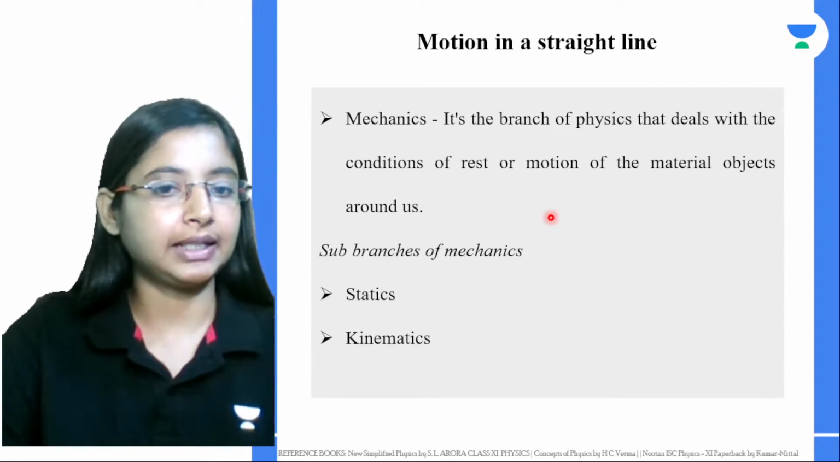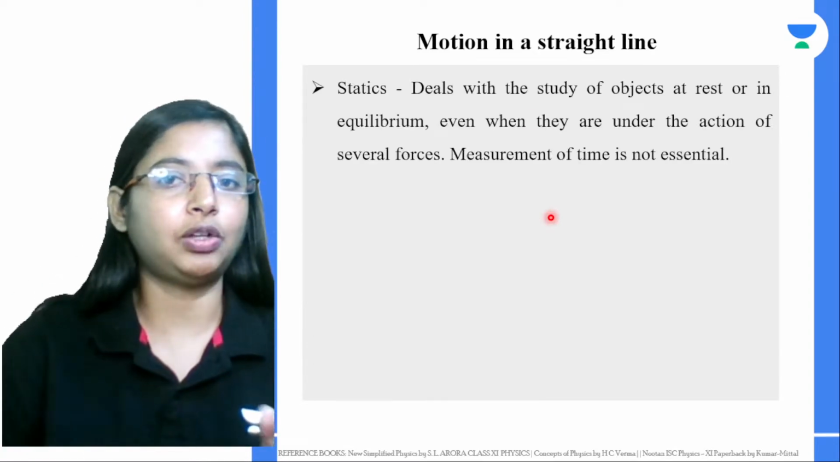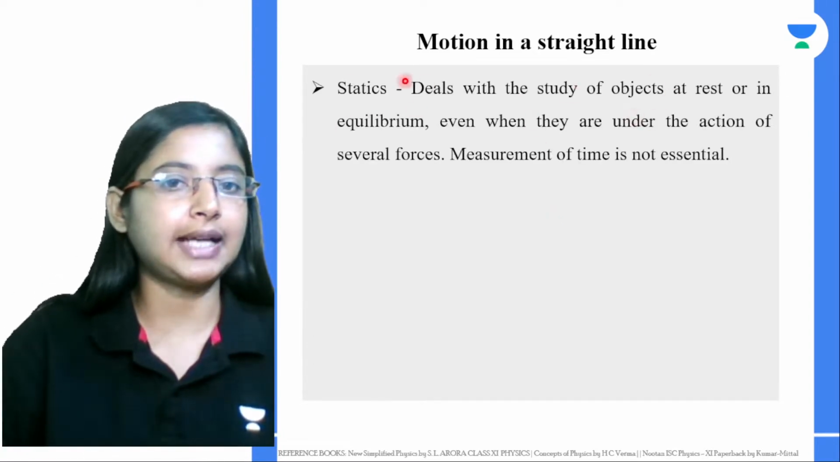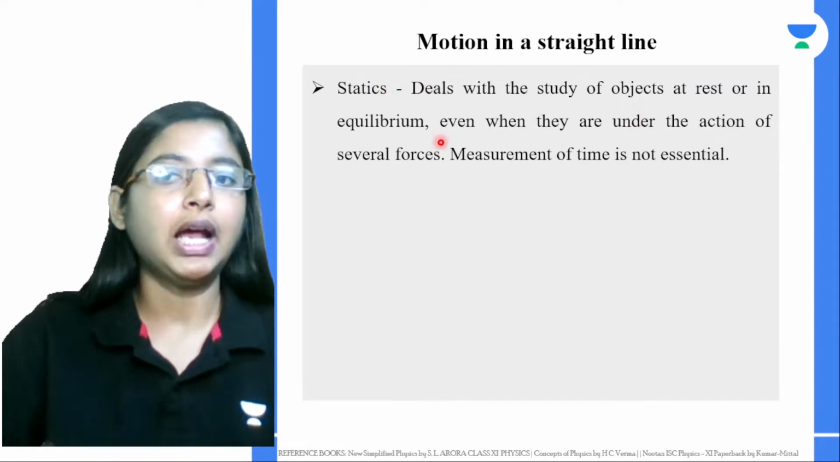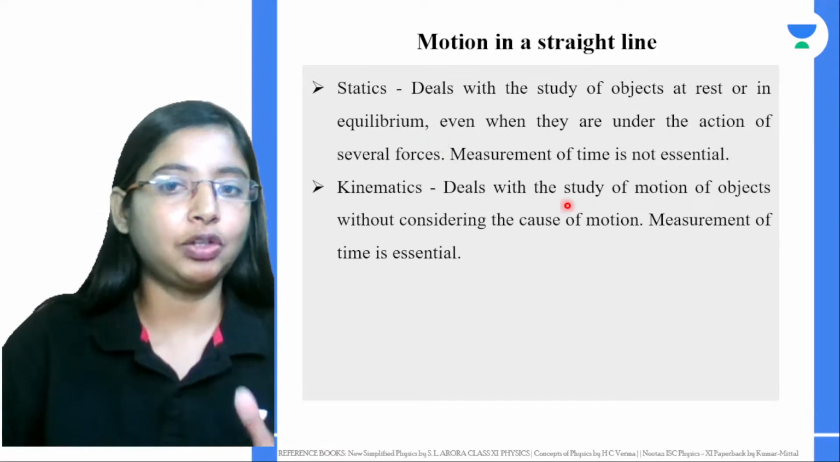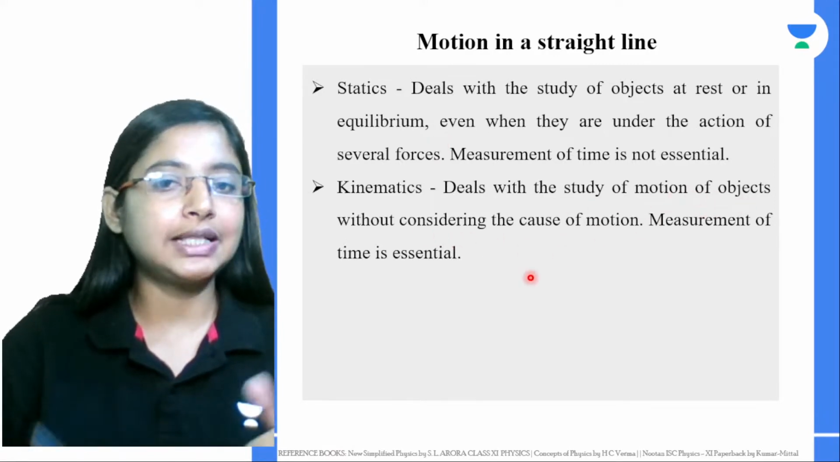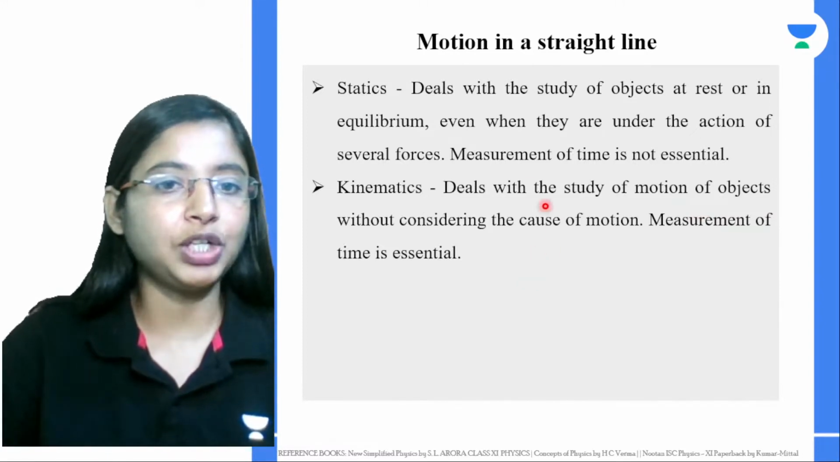One is statics, kinematics, dynamics. Statics comes into place whenever you're dealing with an object at rest. That's when statics comes into the picture. Now, if you deal with an object, the study of the motion of the object without considering the cause for that motion is kinematics.